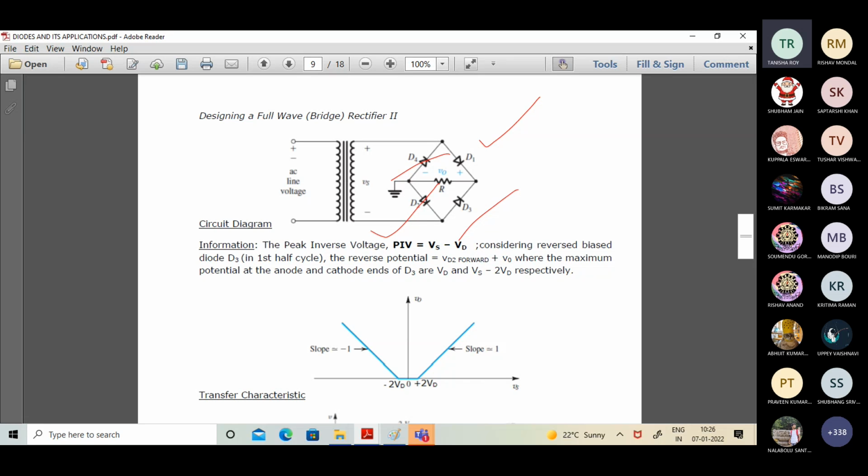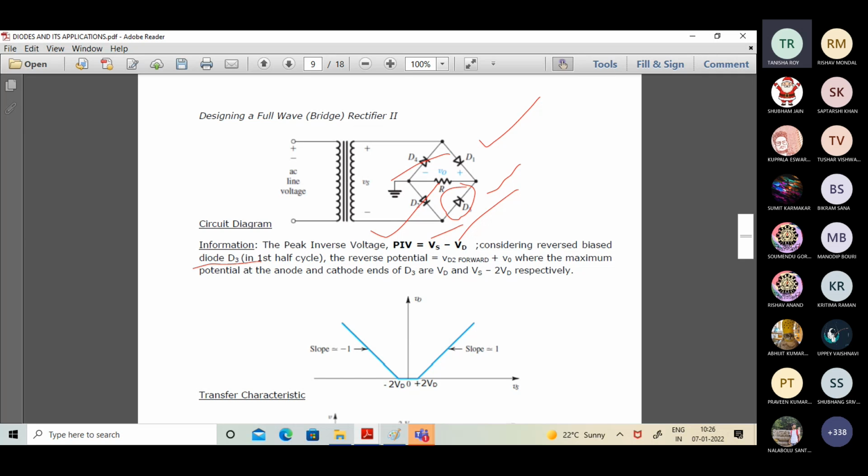What is the peak inverse voltage in the reverse phase in which it is not in conduction? So if I take into account D3, what is the potential? Reverse phase means what does reverse potential mean? If I take the positive end to be the cathode, because I am talking about reverse, and negative to be the anode, that is minus to plus.